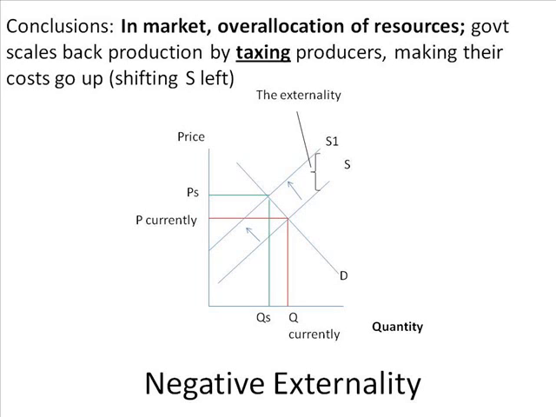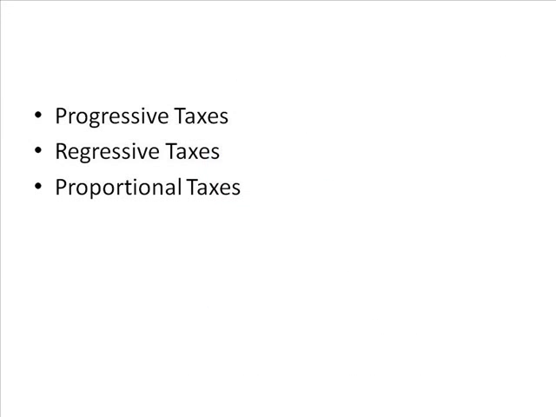So letter C, how does the government remedy this? They tax. Part D says, who do they direct their actions to? They're trying to push the cost, write this down, from society to the producers.